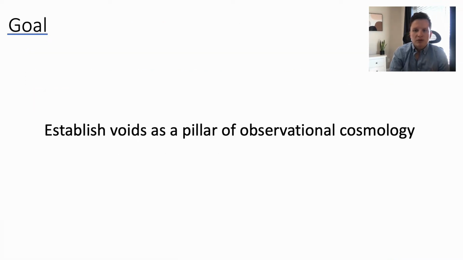When we talk about large-scale structure and results from galaxy surveys, we typically talk about results found through baryon acoustic oscillations, or BAO, and galaxy clustering. My goal today is to show you that there is a considerable amount of information that can be gained by looking at voids, and so for the best constraints we should be using BAO, galaxy clustering, and voids as our main pillars of observational cosmology.